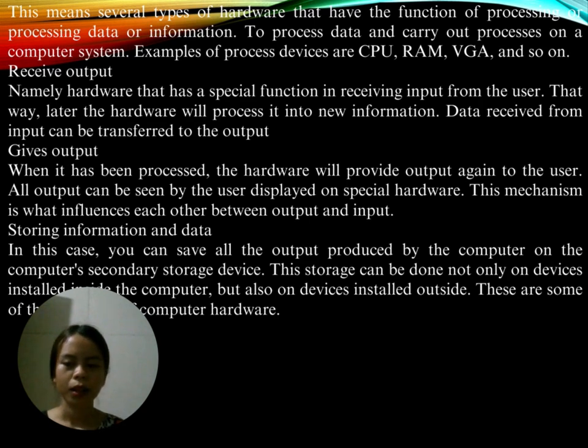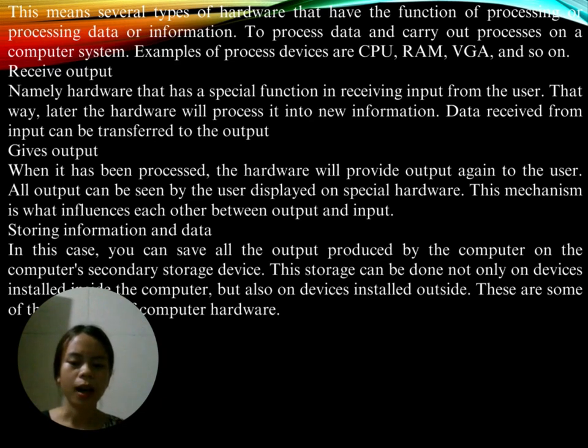Secondary storage devices. Storage can be done not only on devices installed inside the computer but also on devices installed outside.